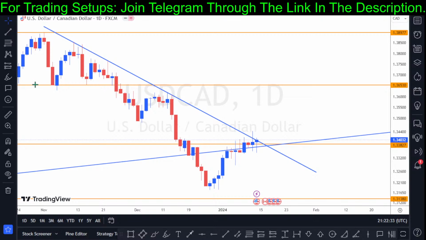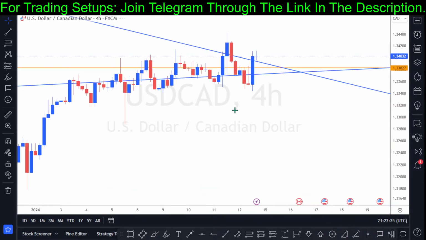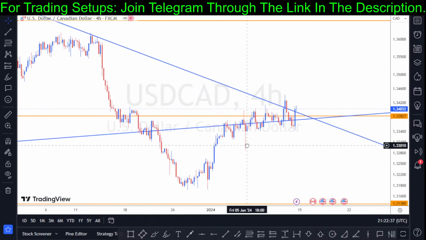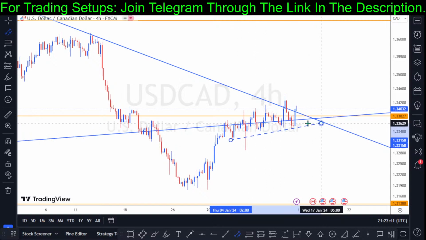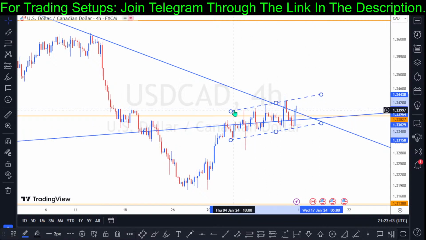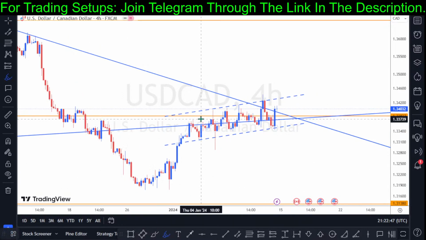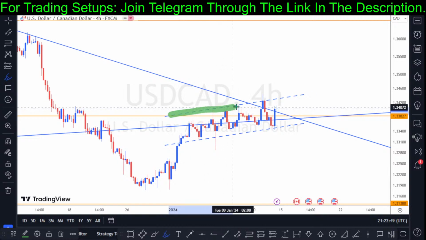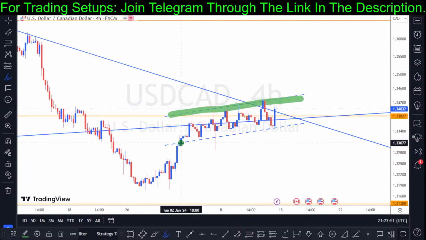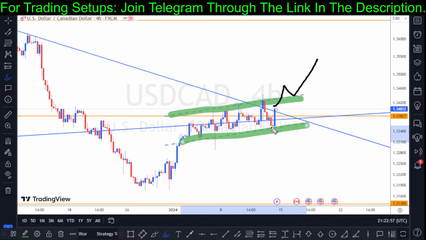As well, based on what we have on the 4-hour chart, we have a kind of rising channel. You can see that, a channel on the 4-hour chart. So this is what we have on the 4-hour chart. Anyways, the market seems very dirty on the 4-hour chart. You can see that. So the market keeps on bouncing in a channel. So in this channel, price can break to the upside or maybe to the downside.